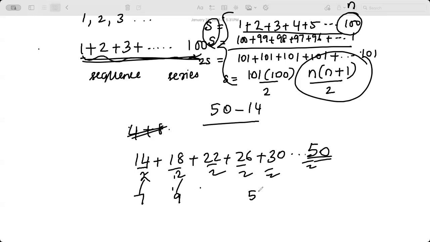Ending number minus, what did you say, the starting number, divided by the difference between consecutive terms, the common difference, right? That's what you did, right? Yeah, good. That's a nice way. Meaning,